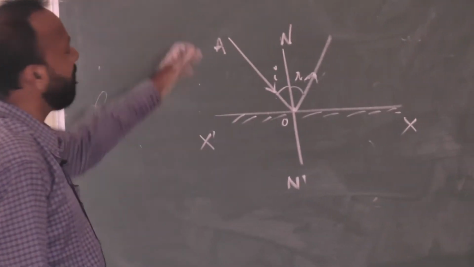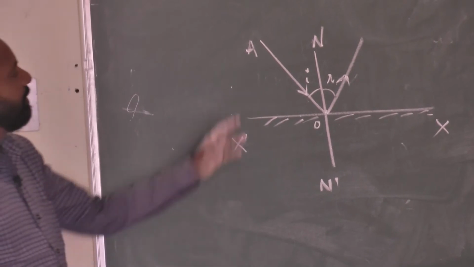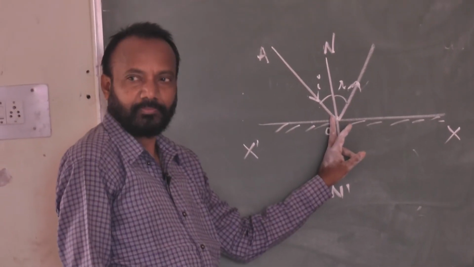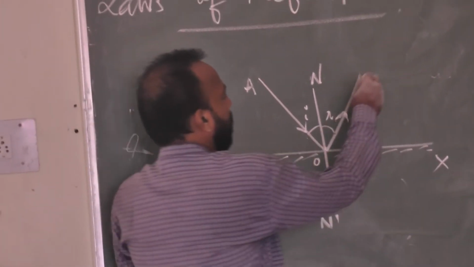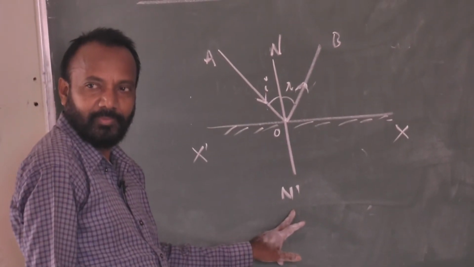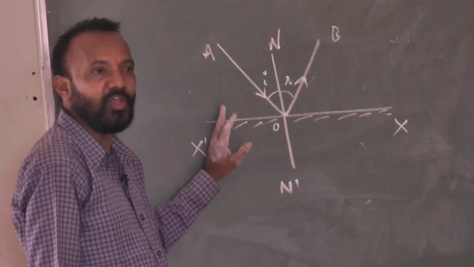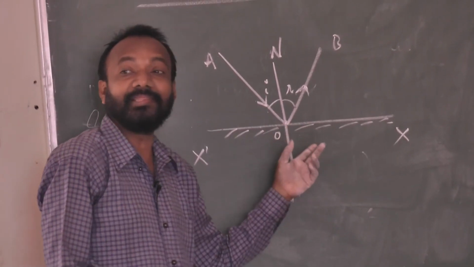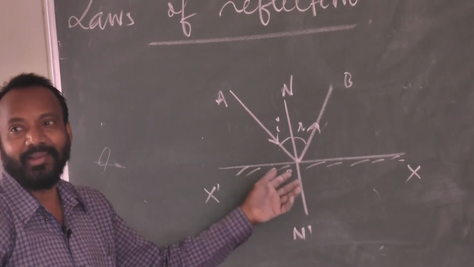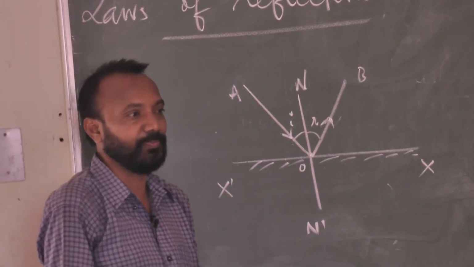Now, according to the laws of reflection, the incident ray, the reflected ray OB, the normal at the point of incidence, and the reflecting surface, all are within a plane. All are within a plane, right? This is the first law of reflection.